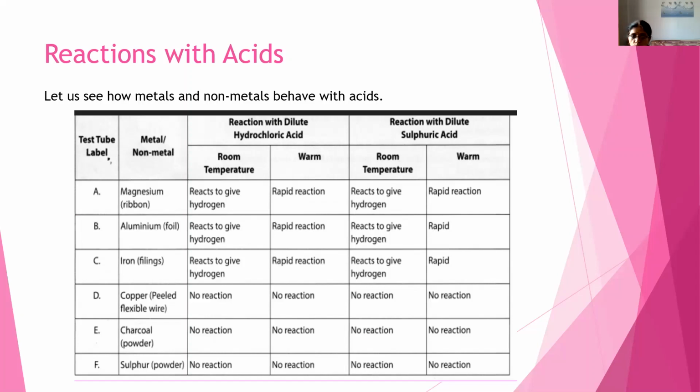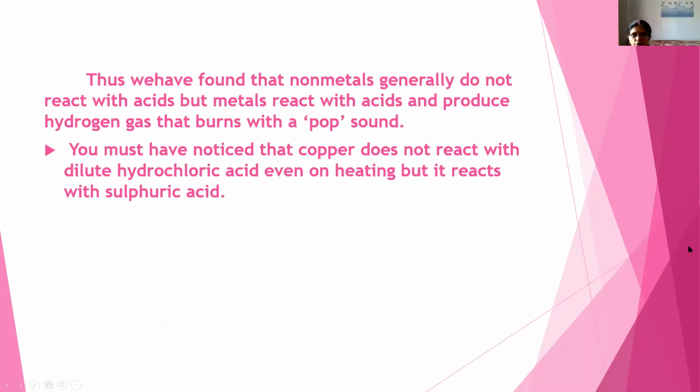And what about non-metals? Non-metals like charcoal powder and sulfur do not react with acids. So there will be no reaction with acids. Thus, we found that non-metals generally do not react with acids, but metals react with acids and produce hydrogen gas. Now, how do we know the liberated gas is hydrogen? What is the confirmatory test of hydrogen? We have learned that when you keep a burning matchstick near the mouth of the test tube, the pop sound indicates the presence of hydrogen.